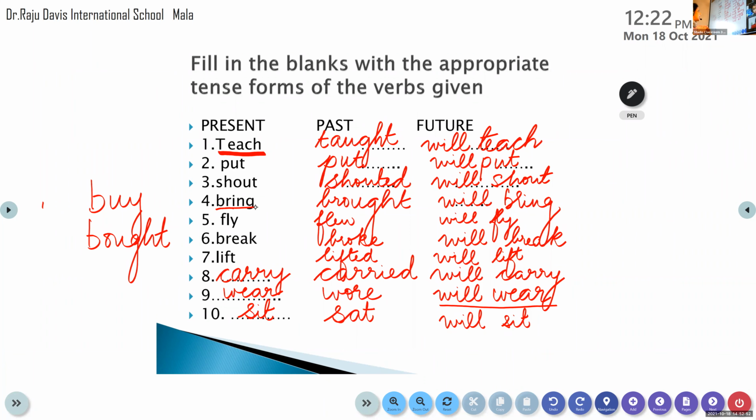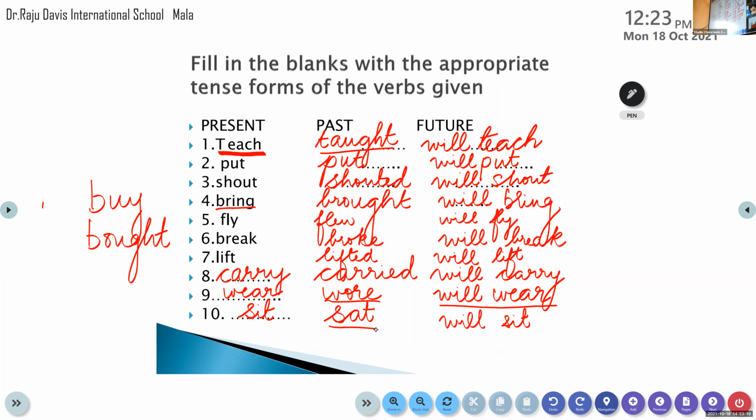I have written everything. You just see where you have to fill in. Taught is not there, so accordingly you fill in the blanks. Wore is not there. Only one form will be given. You have to write the other two forms.